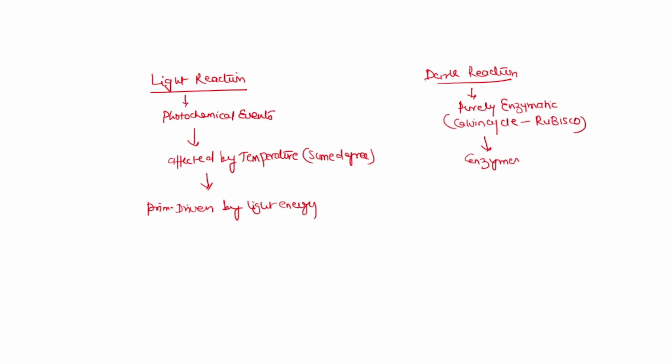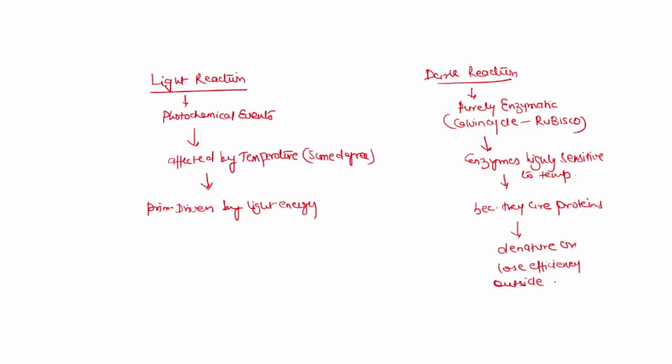Enzymes are highly sensitive to temperature because they are proteins. So they can denature or lose efficiency outside a specific range. That means dark reactions are purely enzymatic, so they are much more affected by the temperature. So let us see our options.